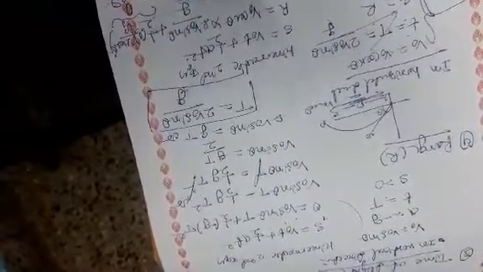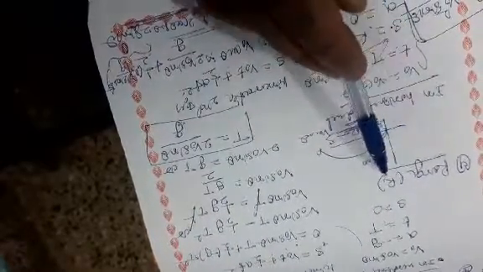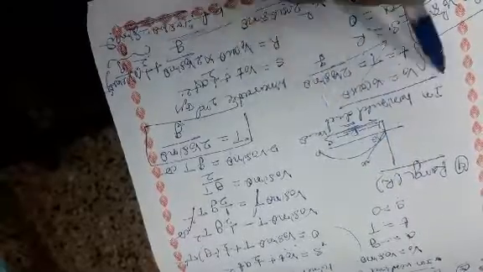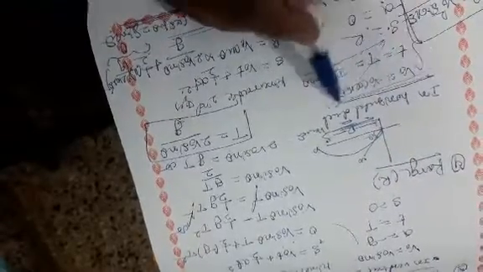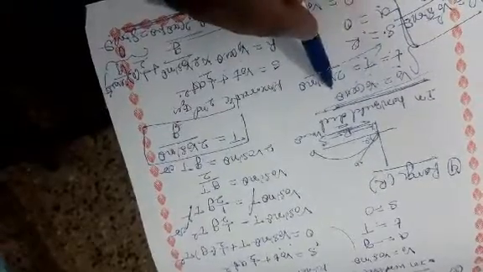There is one more very important question. How to derive the range? First, write the solution part for the horizontal direction. The horizontal velocity is v naught cos theta.